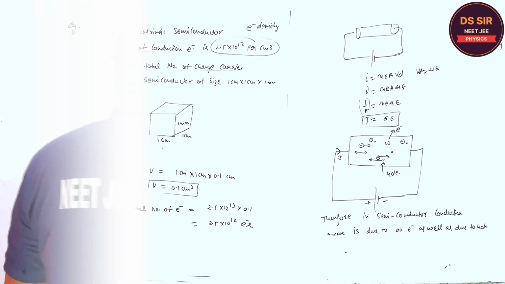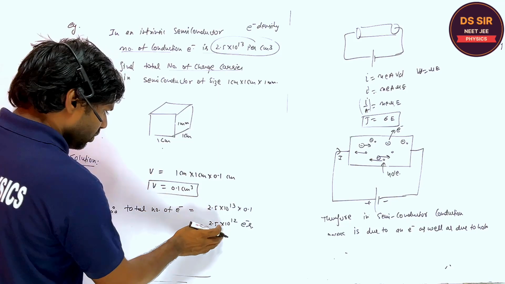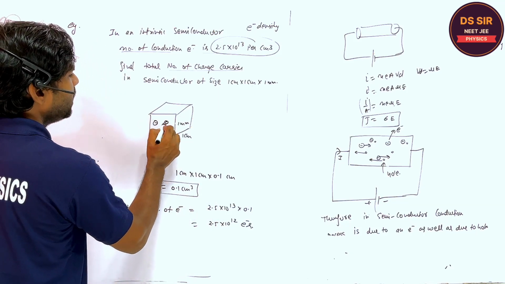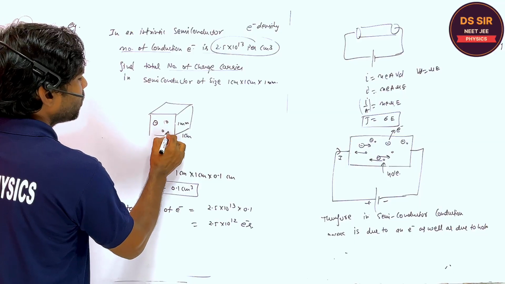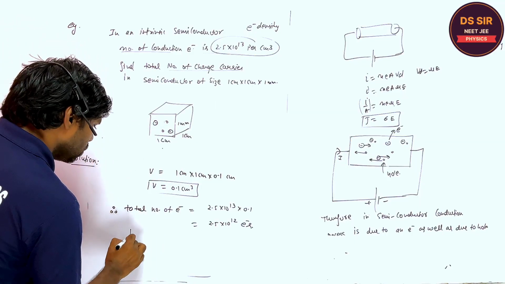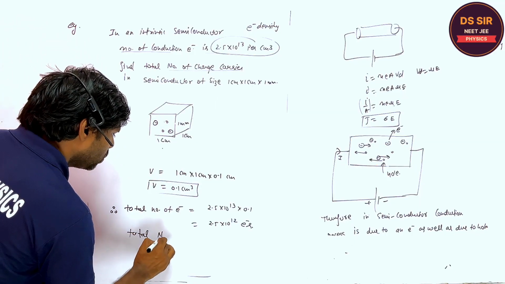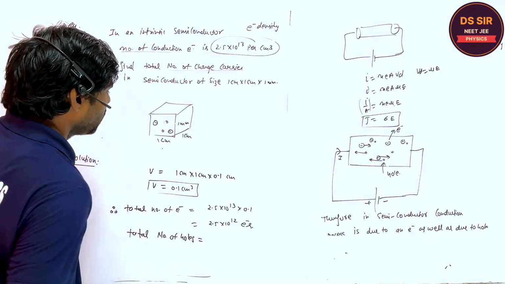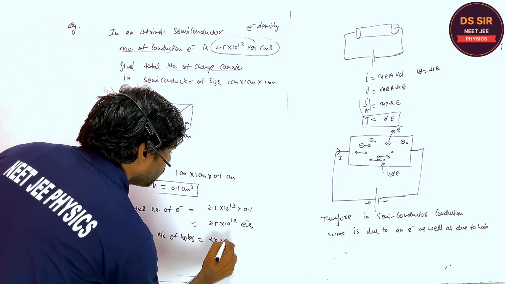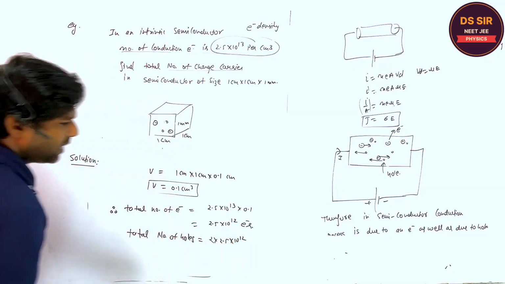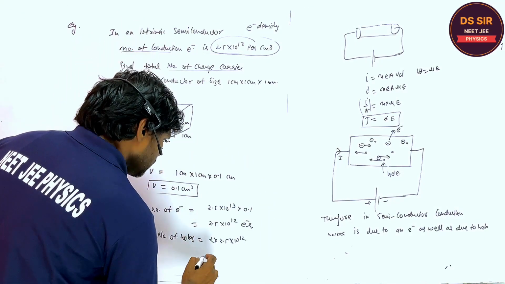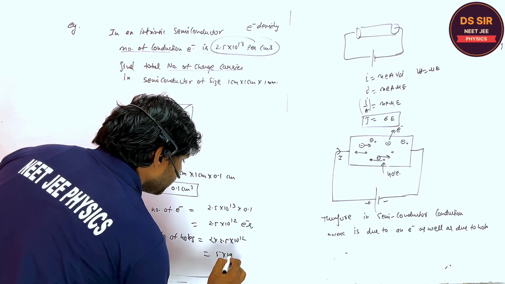Copy this. So these are the number of electrons. Same number of holes will be there. So what is the total number of holes? It is 2.5 into 10 to the power 12.